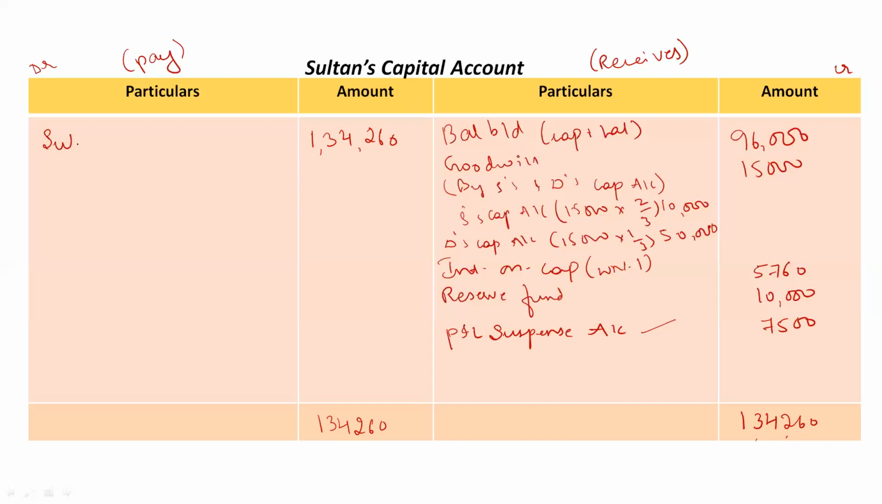Okay, Sultan's executor's account. Okay, this is the balancing figure. Now what this means, it means that the firm has to pay 1,34,260 rupees to Sultan's executors. So I hope this problem was clear to you all. Okay, now moving on to the second problem.